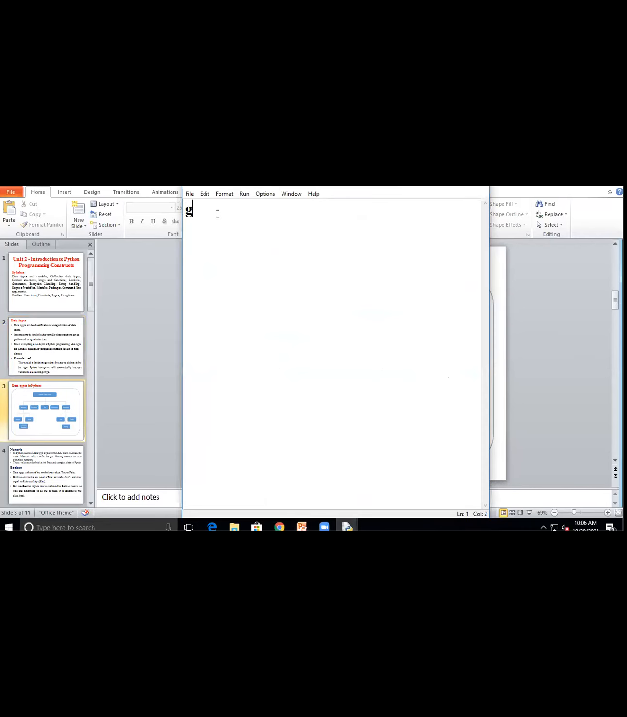Okay, is my programming screen visible to all? Yes, ma'am. So suppose here I type a is equal to 4. Which data type does it represent? Integer. Okay. Then suppose I write a is equal to 3.5. Which data type does it represent? Float. So you understand how we declare the data type and how it is represented. I will take such examples.